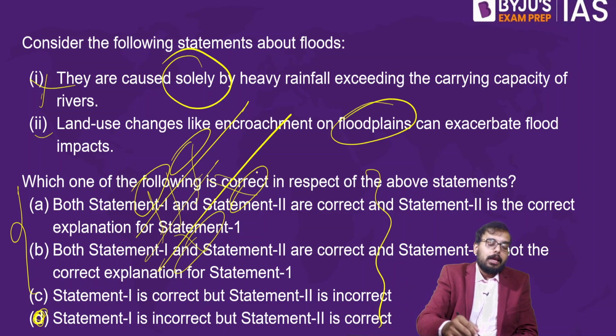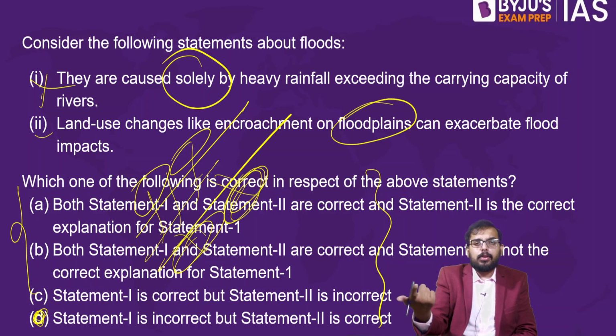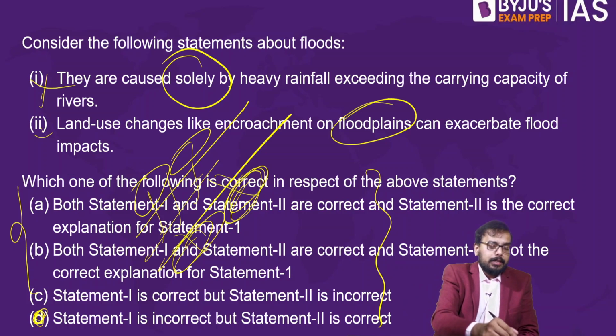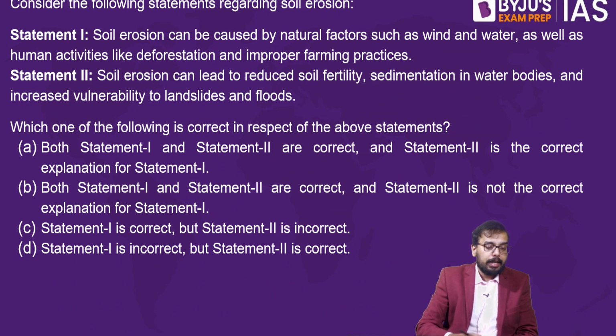Now what we do is, we mine all this sand, take it for construction purposes, and construct apartments and industries near the floodplains. What would happen? Where will the excess water go? It will cause flooding. So here, this statement is right. Fine. Okay, we'll go to the next question.